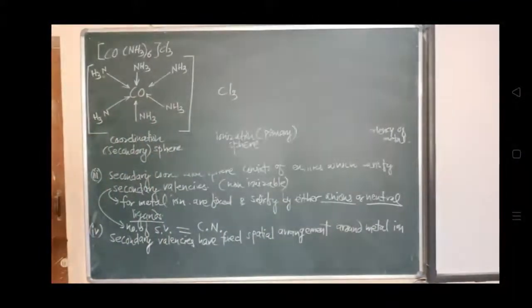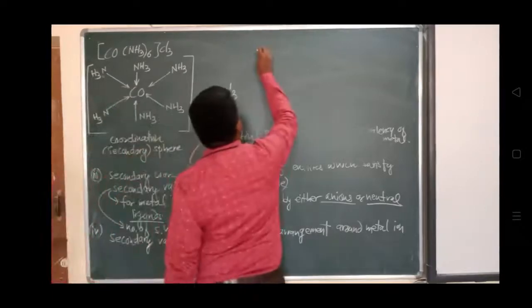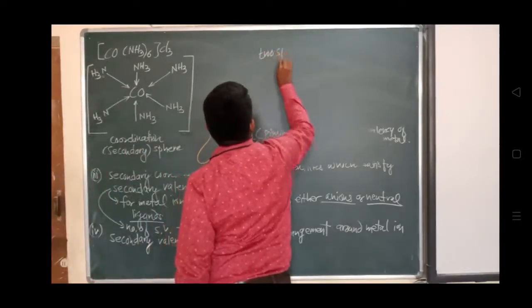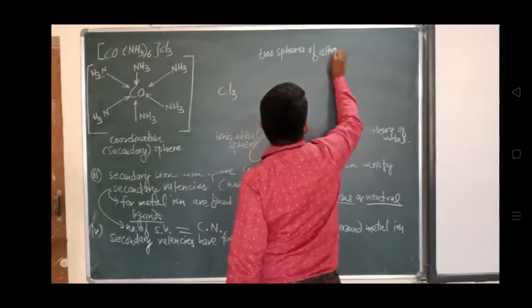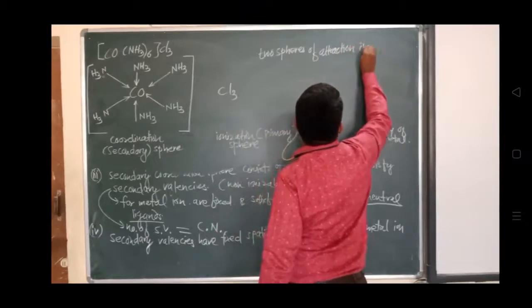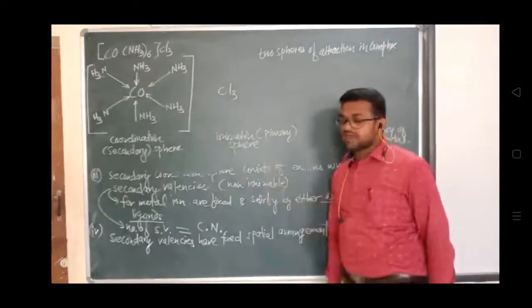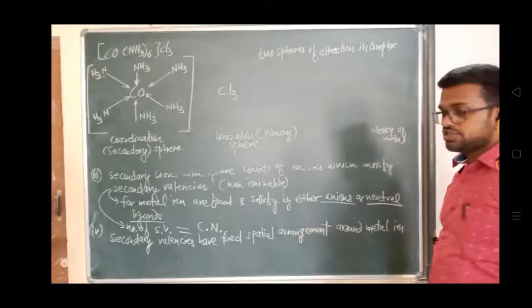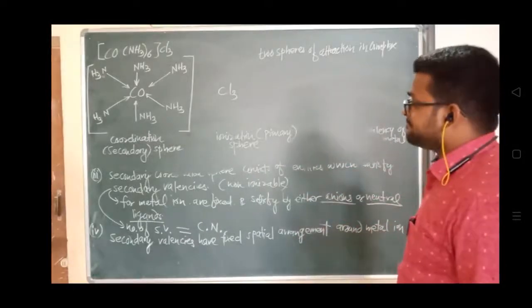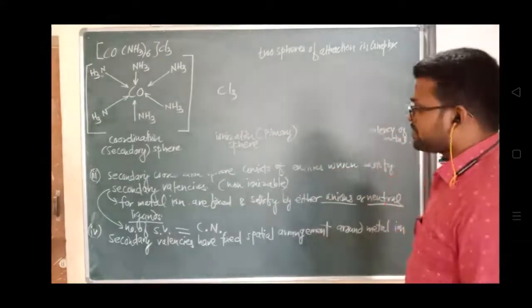These are called the two spheres of attraction in a complex. One is the primary sphere, another is the secondary sphere. The secondary sphere is called the coordination sphere. And this is called the ionization sphere, which is ionizable, and that is the primary sphere. So you will have to remember this.